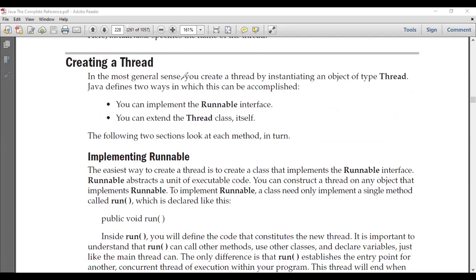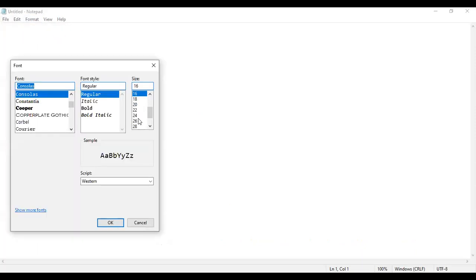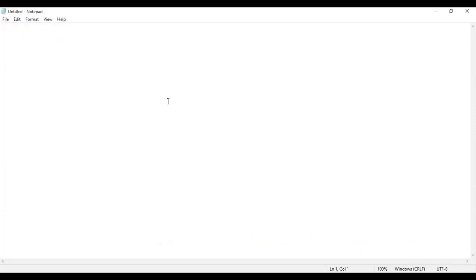Now let me open a notepad and illustrate what this interface is. Let me share my screen. I hope you can see my screen. Let me increase my font size to 24. Fine. So I think you know how to define a class.